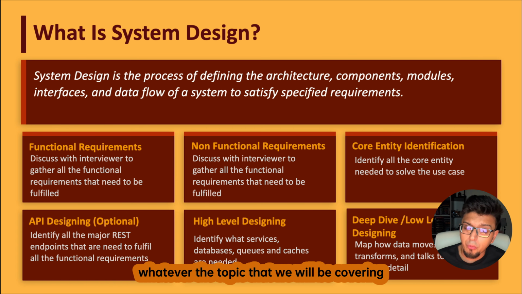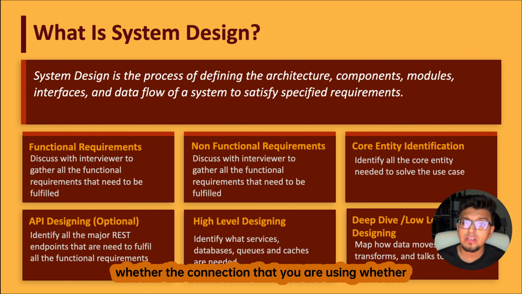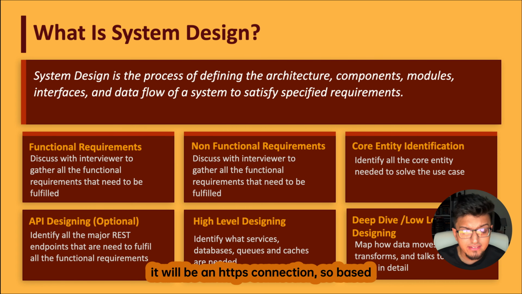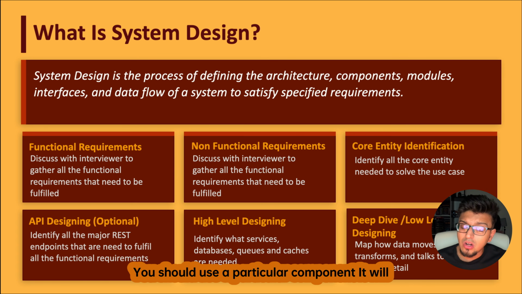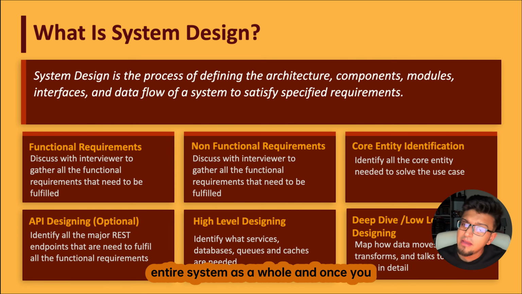Means whatever topics we will be covering in this fundamental course. So for example, whether the connection that you are using will be a WebSocket connection or an HTTPS connection. Based on those concepts, once you are clear on what use case you should use a particular component for, it will be very easy for you to design the entire system as a whole.